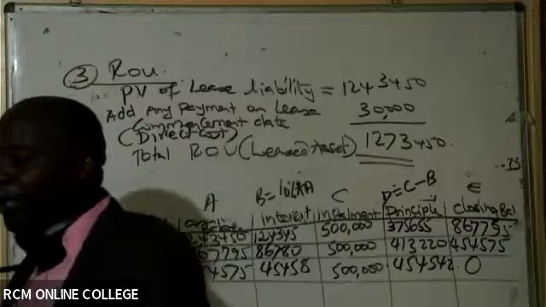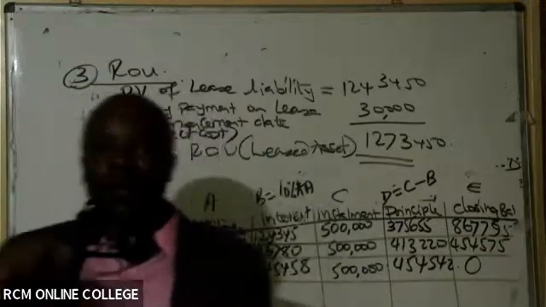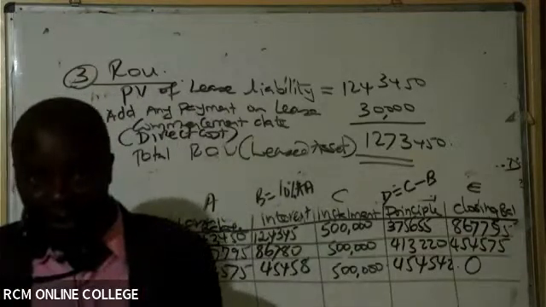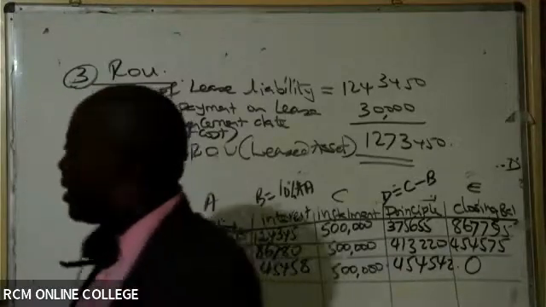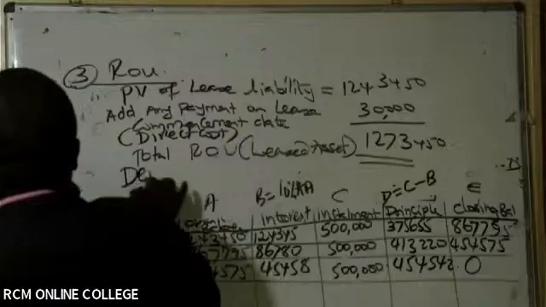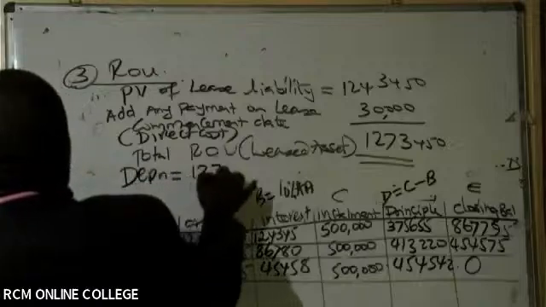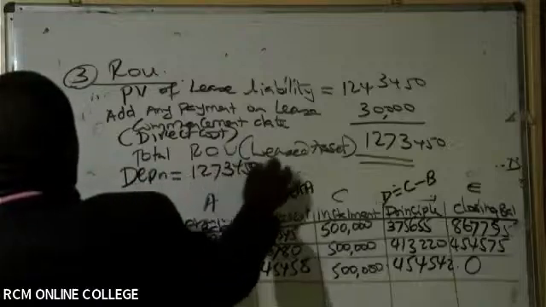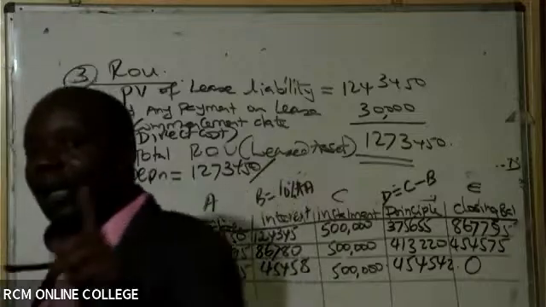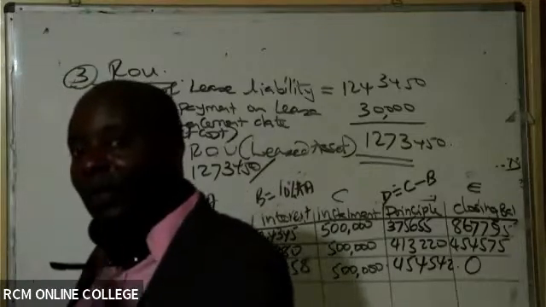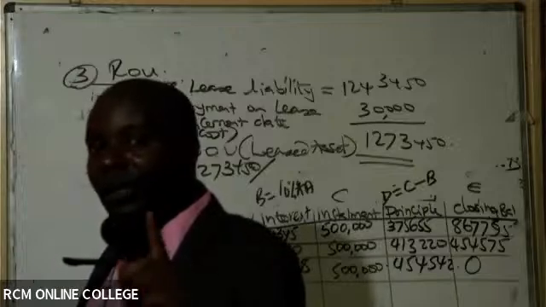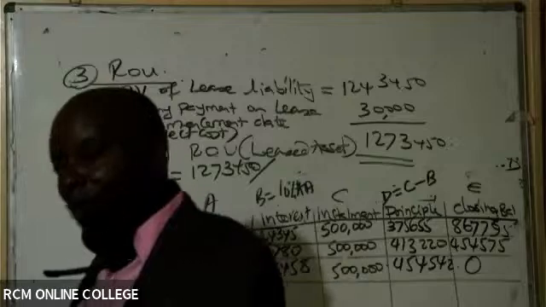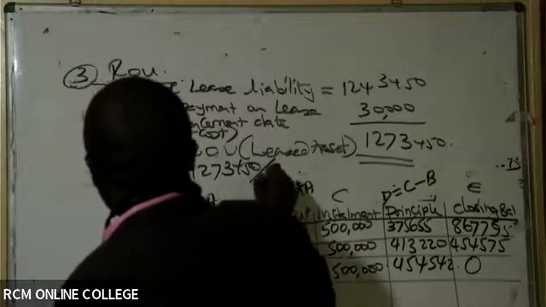So now having gotten this right of use, what do we do straight away? We depreciate. So give us depreciation per annum. It will be this 127,3450 over the lease life or economic life, whichever is lower. So remember the lease life here was 3 years, the useful life was 5. Whichever is lower is what you use to depreciate your asset. So divide by 3.